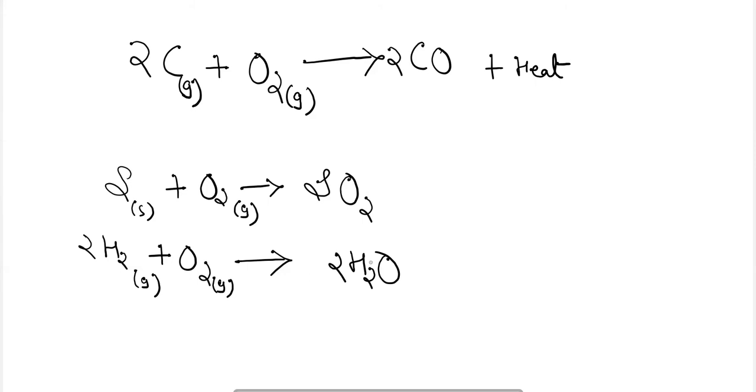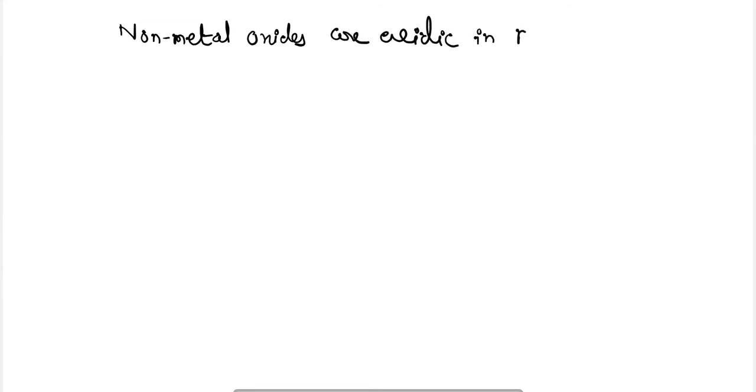So these were the reactions of the non-metal oxides. Now let's see the properties of non-metal oxides. The non-metal oxides are acidic in nature.